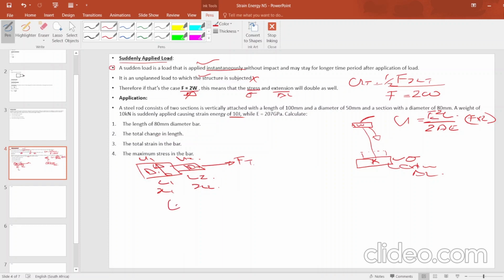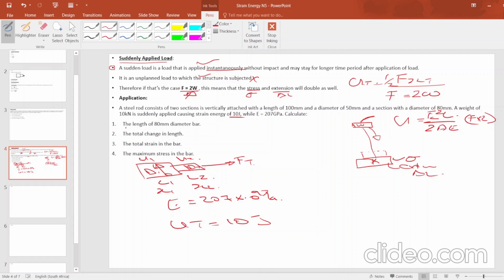Then the Young modulus, it is given as what? As 207 times 10 to the power 9 Pascal. That's what we have. And what else do we have? We have UT total, it is 10 joules. And what else is given? Right, then we are given the dimensions of the diameters and all that.